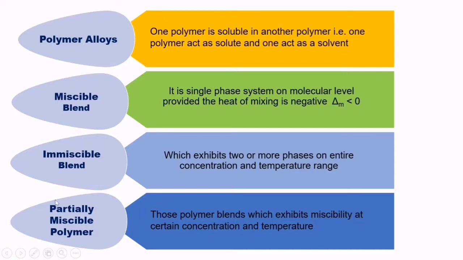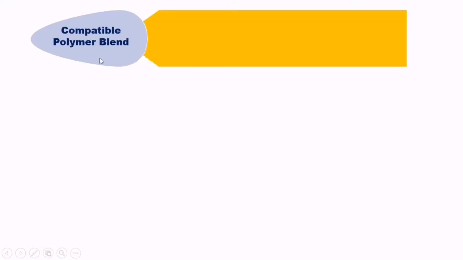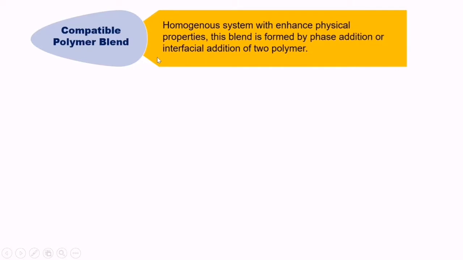So these are the four terminologies. There are another four terminologies which are also important to know. Here, this is a new terminology, compatible polymer blend. This word compatible is not technically correct in the area of polymer blends, because those polymers can be called a compatible polymer blend in which the interface of the two components gets modified.